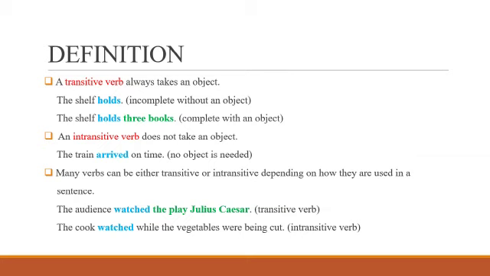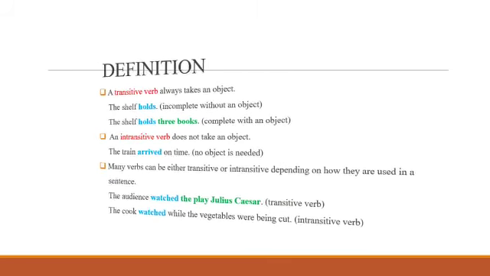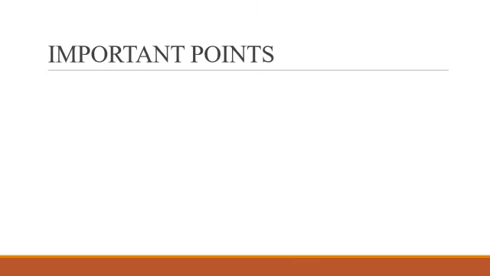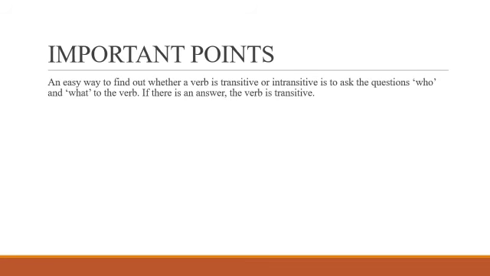So, the same words can act as a transitive as well as an intransitive verb depending upon the sentence. If it is a transitive verb, it will have an object with it. If it is not a transitive verb, then it will not have an object with it and it will be called an intransitive verb. An easy way to find out whether a verb is transitive or intransitive is to ask the questions who and what to the verb. If there is an answer, the verb is transitive.